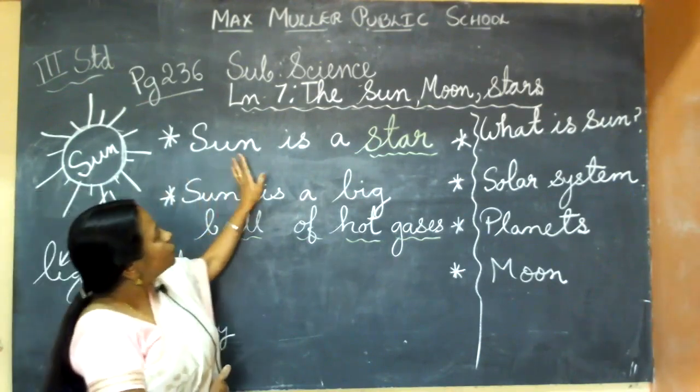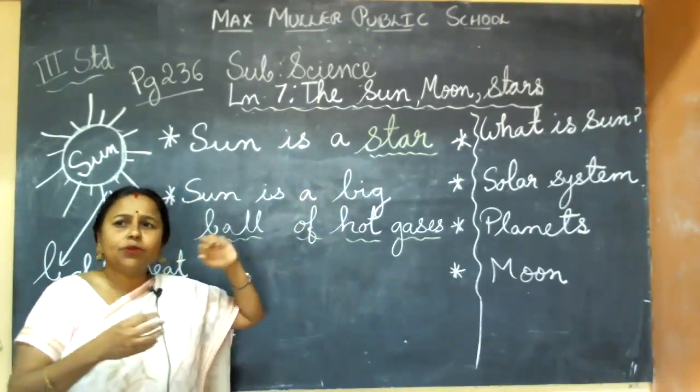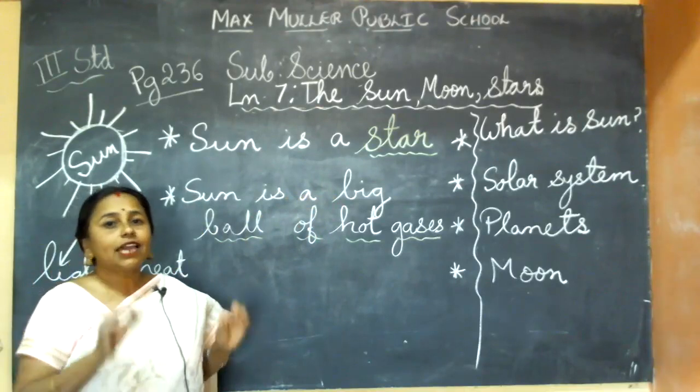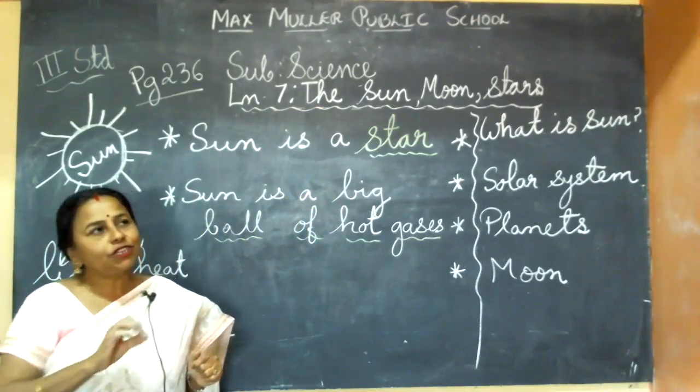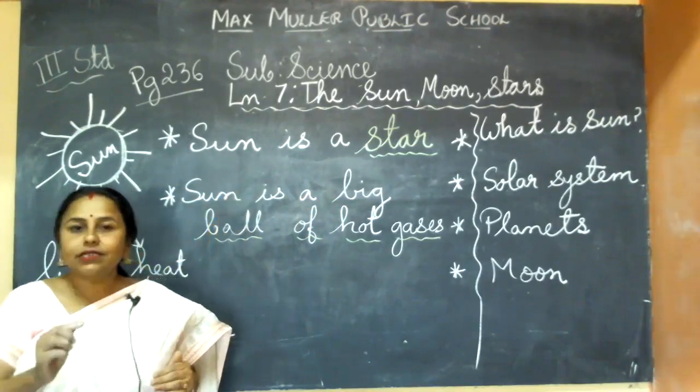What is the sun? You can say the sun is a star. Sometimes people get confused. Star means you imagine the night time, what you're seeing in the sky, like bright dots, diamond dots. That is also a star. Our sun is also a star.